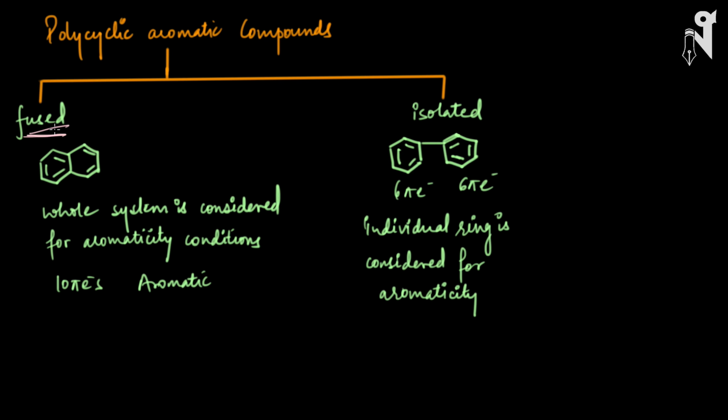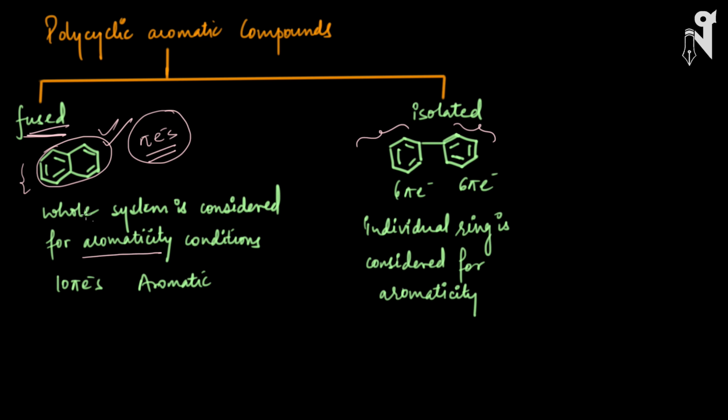Whereas the isolated ones are of this type, where you have two cycles or more than two cycles connected through bonds. Now here, when we are talking about these fused cycles, we basically look out for the total number of pi electrons and the other conditions like planarity and conjugation in the whole system. All these three conditions we will be checking for the whole compound. And if all three match, then the system will be considered aromatic. So here individual rings do not play their role. The whole molecule will be judged at once for aromaticity.